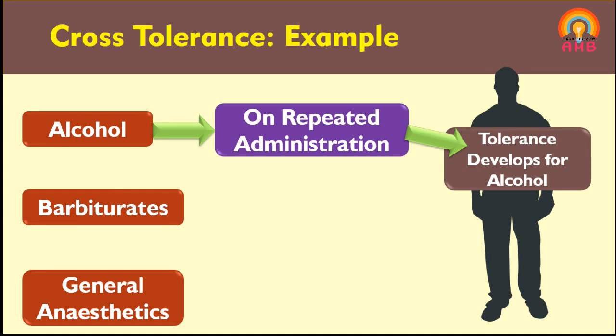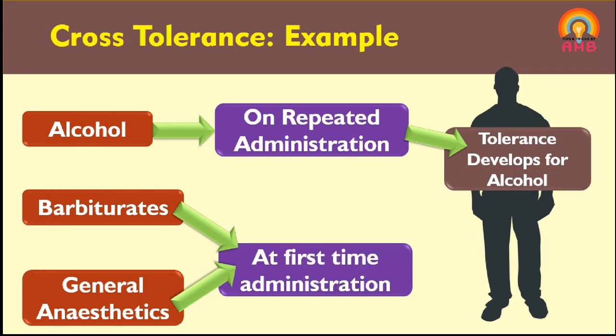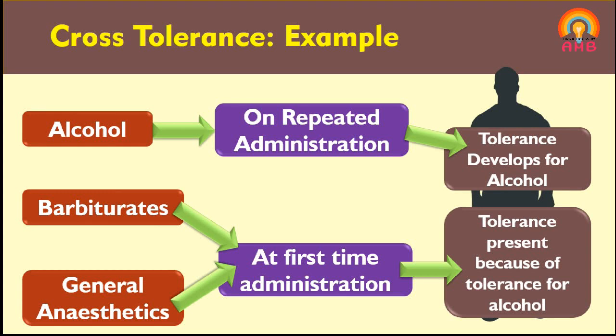But if barbiturates or general anesthetics are given to that individual even for the first time, tolerance for these drugs is already present, even though the person is taking them for the first time. Why is this tolerance present? Because tolerance is present for alcohol, and alcohol, barbiturates and general anesthetics belong to the same category, that is, the CNS depression category.